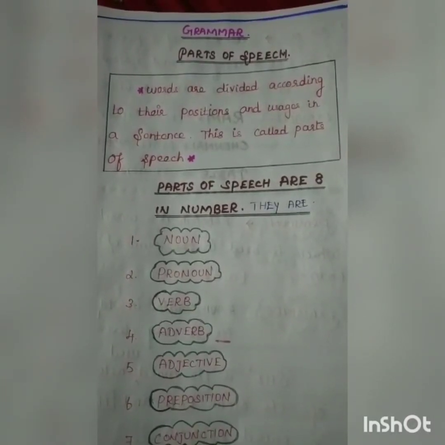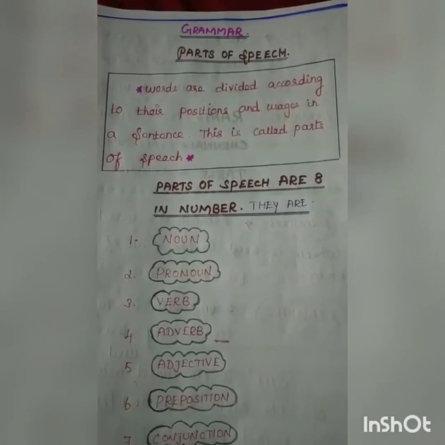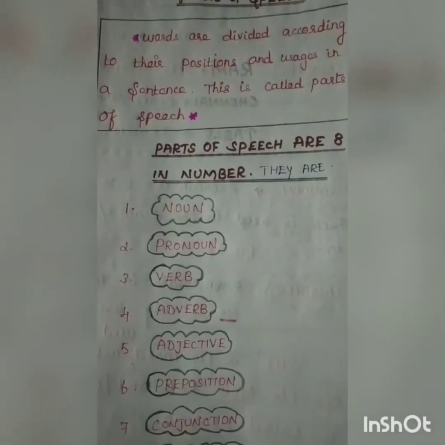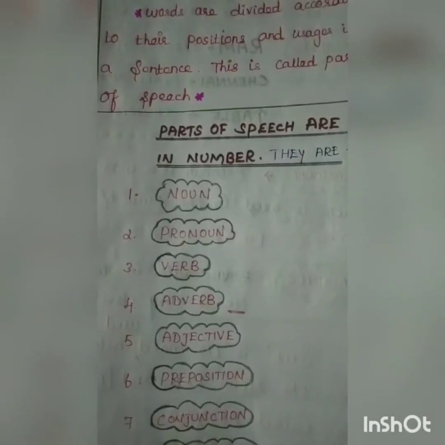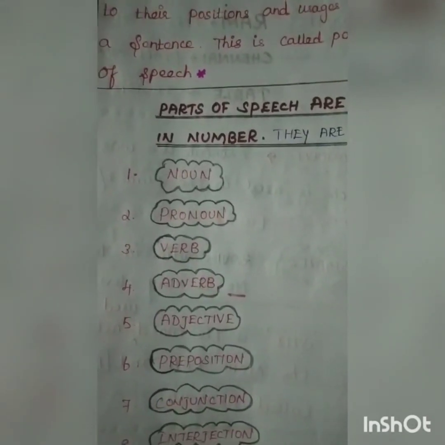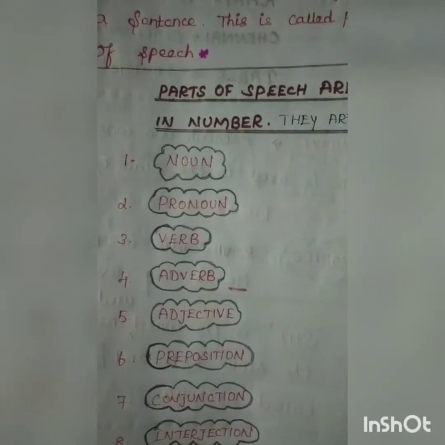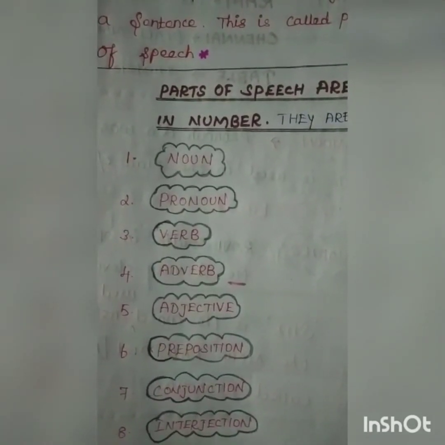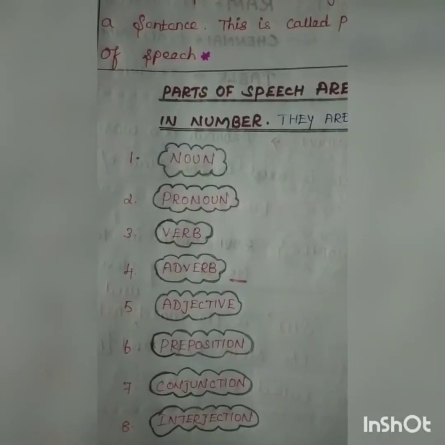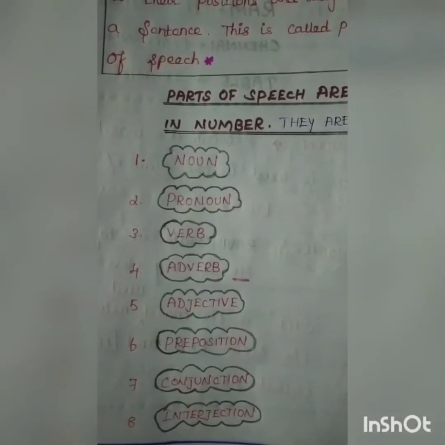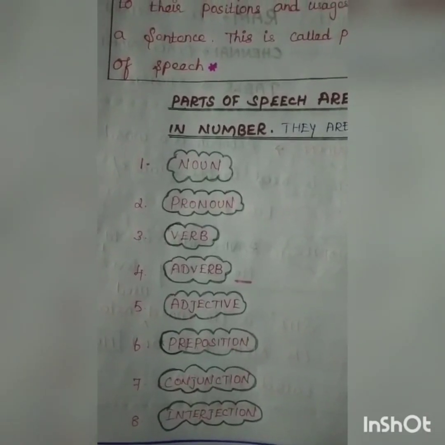They are: first one is noun, second one is pronoun, third one is verb, fourth one is adverb, fifth one is adjective, sixth one is preposition, seventh one is conjunction, eighth one is interjection. So there are 8 parts of speech.